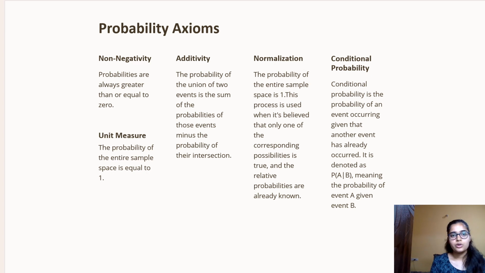Now let's learn more concepts related to probability axioms. First is non-negativity. Probabilities are greater than or equal to 0. And second is unit measure. The probability of the entire sample space is equal to 1. And third is normalization. The probability of the entire sample space is 1. And fourth is conditional probability. This is the probability of an event occurring given that another event has already occurred. It is denoted by the probability of event A given event B.